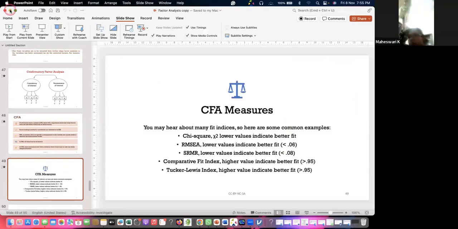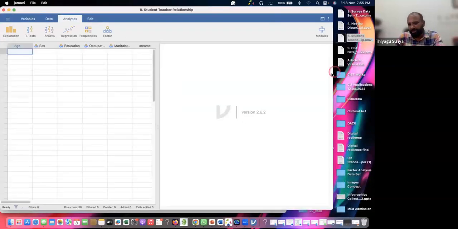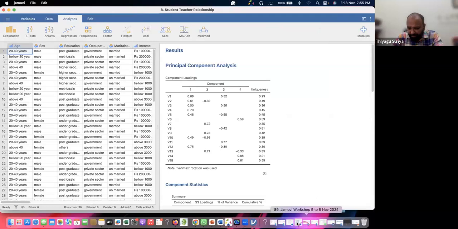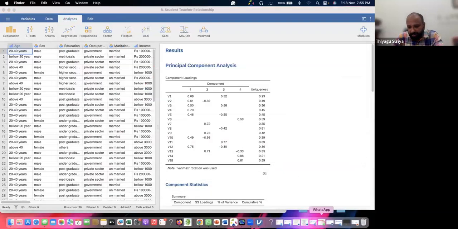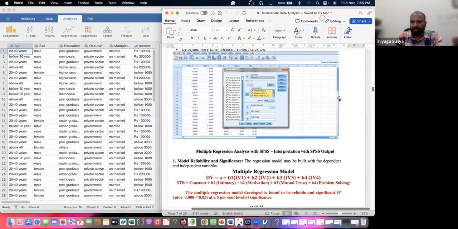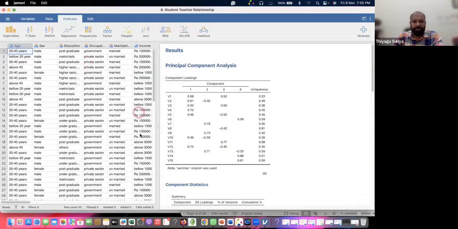Go to dataset number 8. Go to the dataset, the student teacher. Actually, this is a student teacher relationship based scale. I'm showing the output also, very firstly. I just made it. This is for SPSS, but output-wise, all of this looks the same only. Now we can see this. These are the age, sex, education, occupation. These are background variables. So where do the items start?